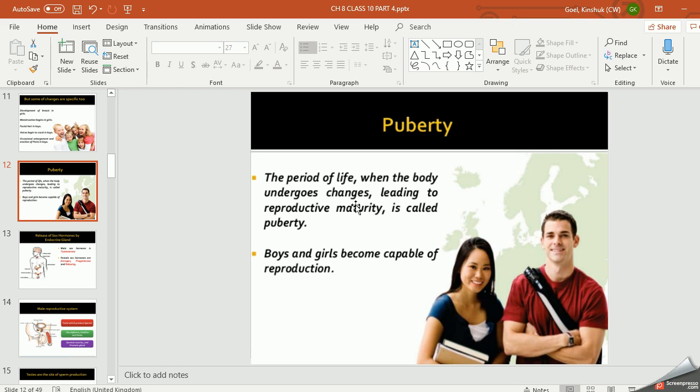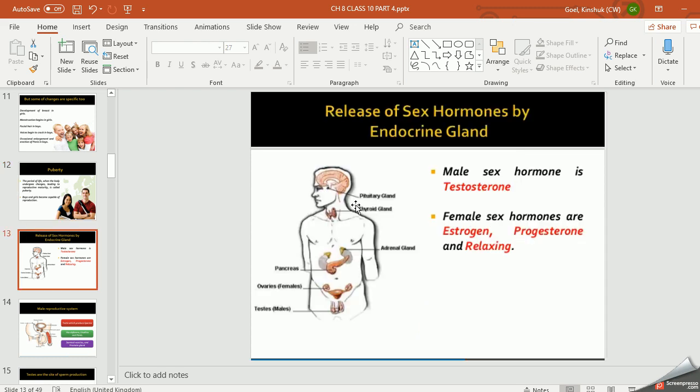So don't panic. My height is not increasing, this is not happening, because of these changes. Since hormones are taking attention, changes are going on, and enzymes are taking part in these hormones, that is why the growth becomes slow. But these activities, though they are slow, take 5 to 6 years, but they keep on happening, right? So this is all about puberty.